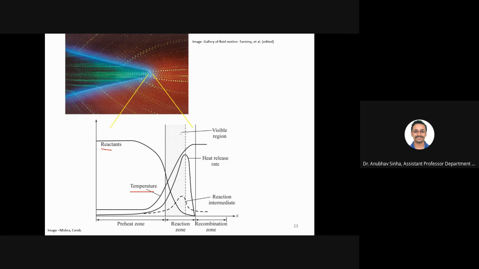Now you can see this is the visible region. The shaded region here is what you see in this image. This is the visible or luminous region where you see light getting emitted, and inside this you also see some intermediate. So again you have the preheat zone, the reaction zone, and also you'll see some recombination. That is another part where, after the bonding, there will be some post reactions also. But this is our main reaction zone which we are concerned about, where the heat energy is getting produced.